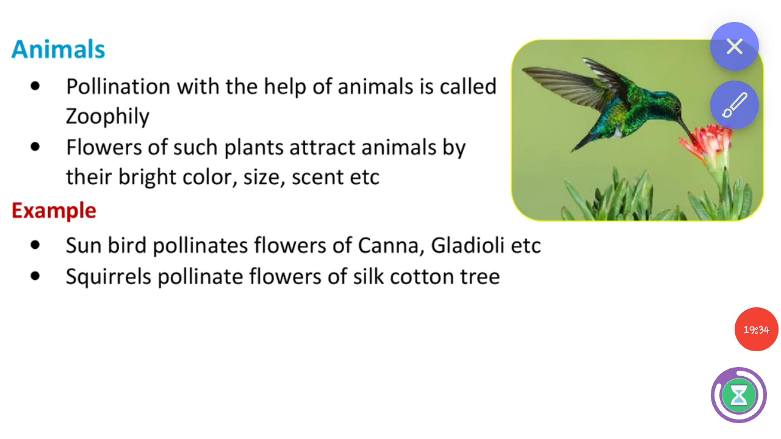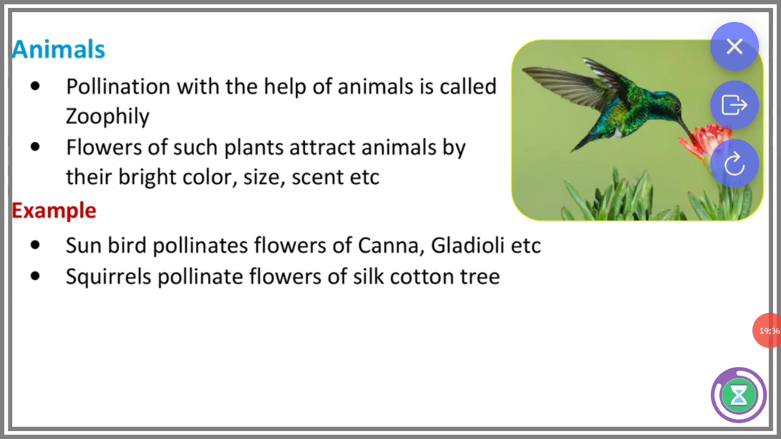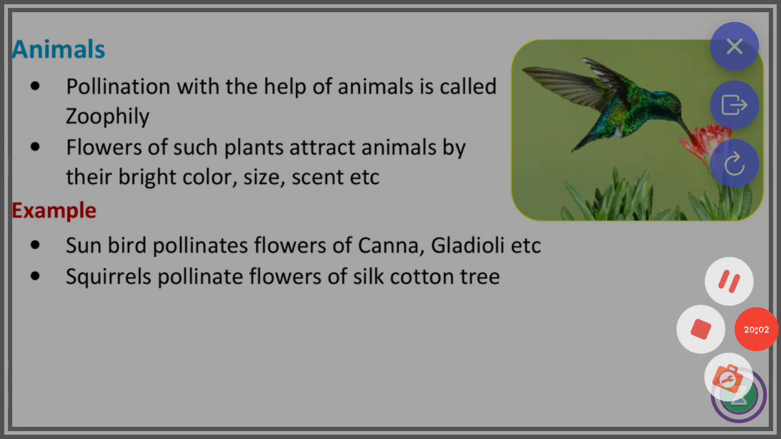And next, pollination by animals. Pollination with the help of animals is called zoophily. The flowers of such plants attract the animals by bright color, size, scent, etc. Example: sunbirds pollinate flowers of canna and gladioli, etc. The squirrels pollinate flowers of the silk cotton tree.